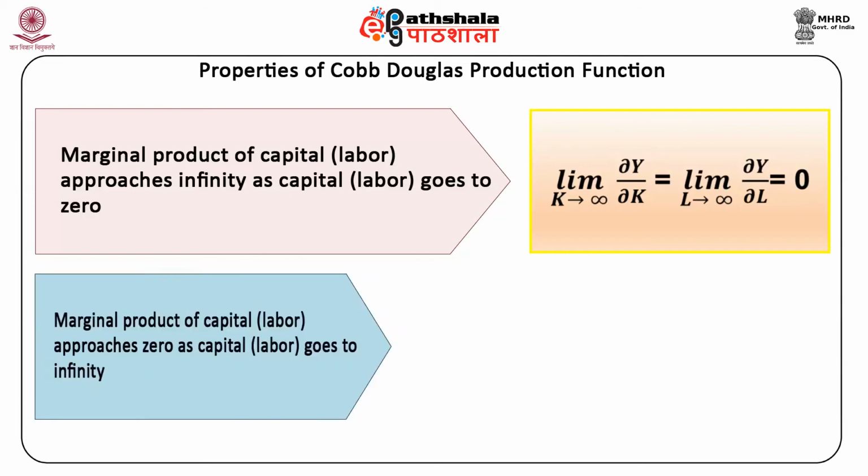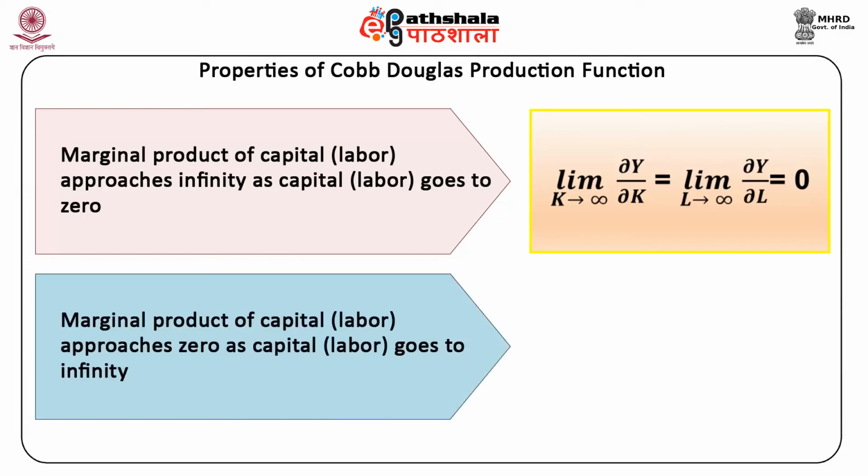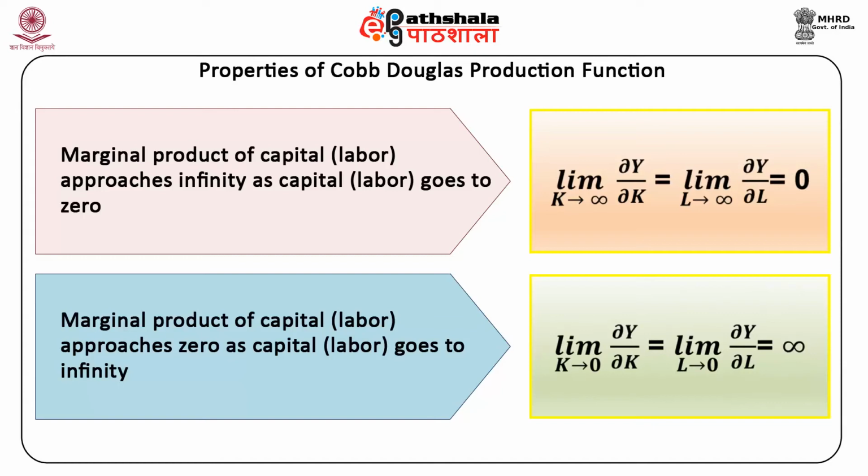Second, the marginal product of capital and labor approaches 0 as capital and labor go to infinity. Limit k tends to infinity, ∂y/∂k is equal to limit L tends to infinity, ∂y/∂L is equal to 0.